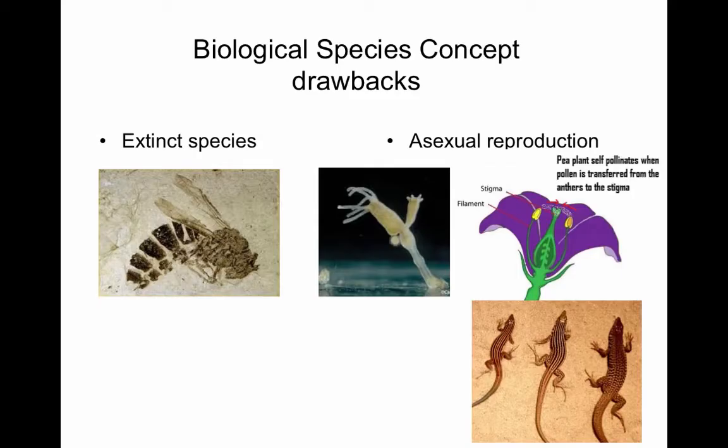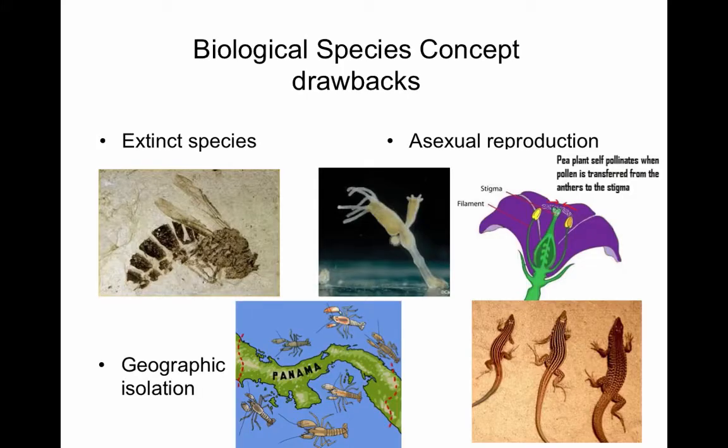We cannot tell whether they're interbreeding if these are organisms that normally do not breed with other organisms. They either reproduce asexually by budding, or like a plant that will self-fertilize, so that you'll never be able to tell if they can breed with another species. Or take this species of salamander that is parthenogenetic. That means they're only females, and the females can lay eggs without having to mate with a male. How can you test whether they belong to the same species? And finally, there can be populations that are isolated geographically.